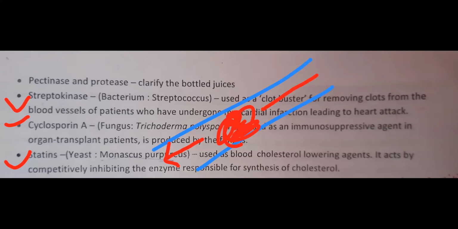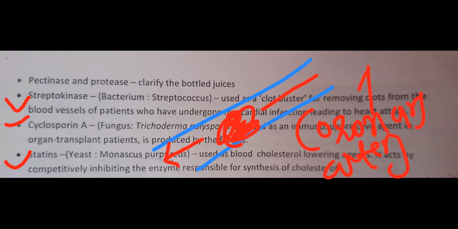One of the arteries, which forms from the aorta, we call the coronary artery, which supplies oxygenated blood to the heart itself. So if in this coronary artery, blockage or clots are formed,